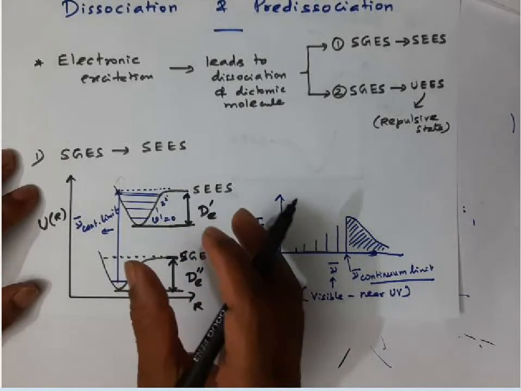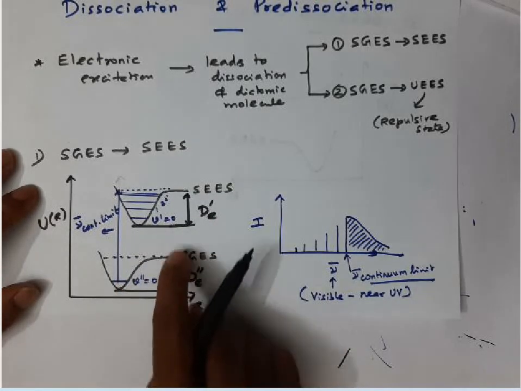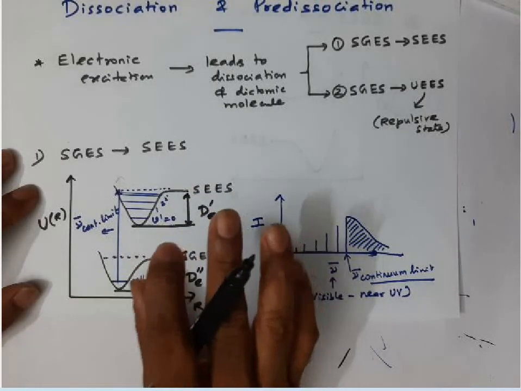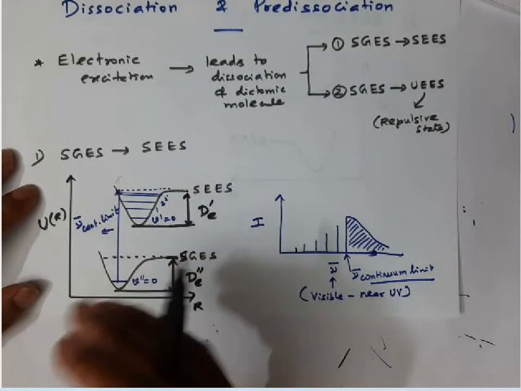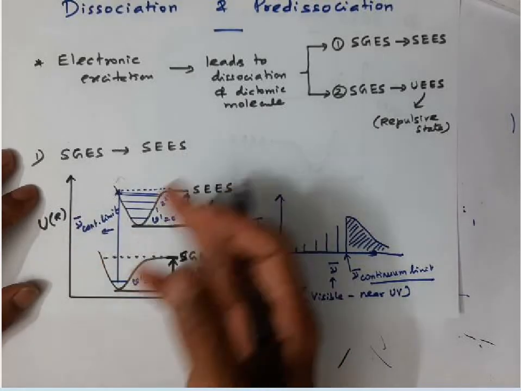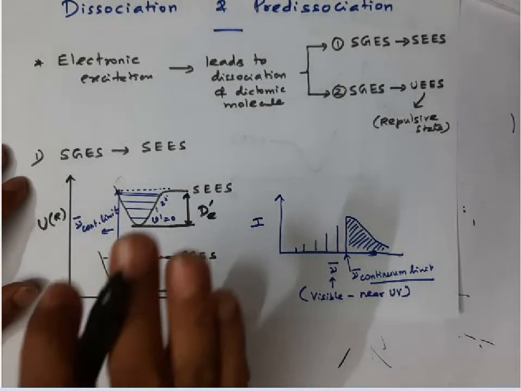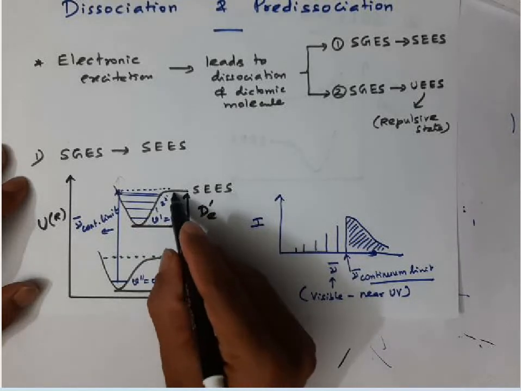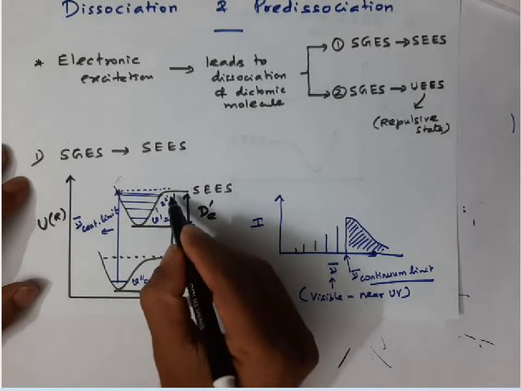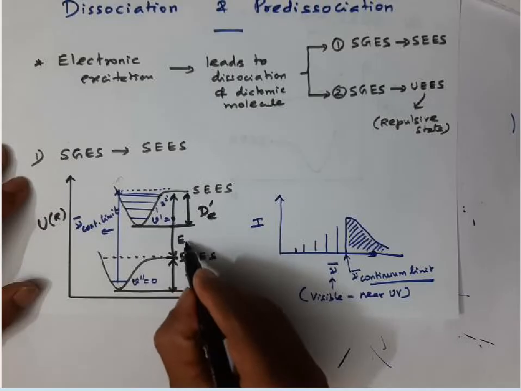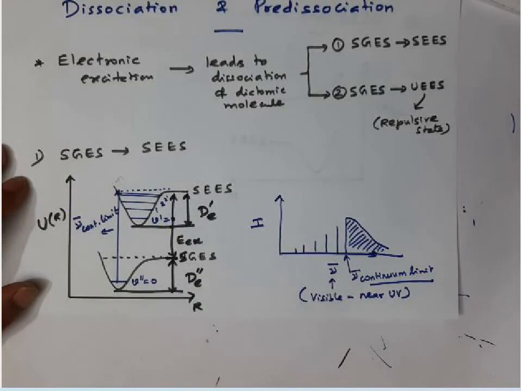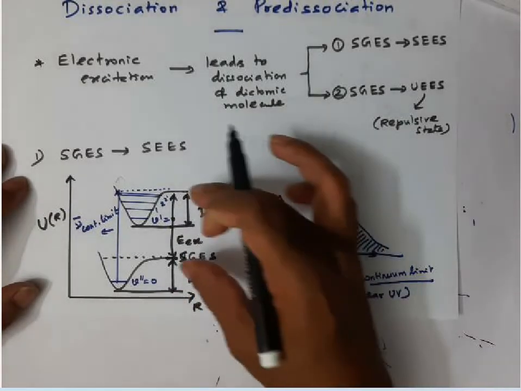In the case of a diatomic molecule, yes, this and this will give you the same product, but the energies of those products will never be the same. So keep that in mind. And this gap here to here is what we call the excitation energy.